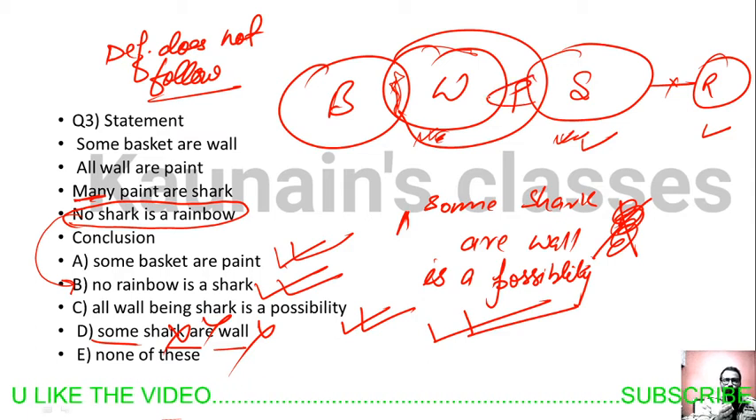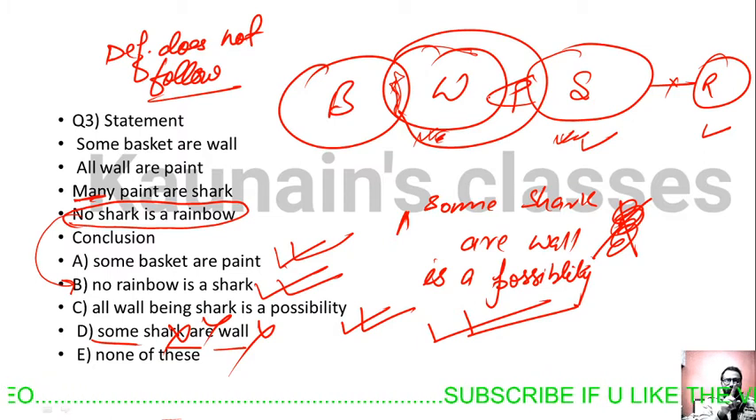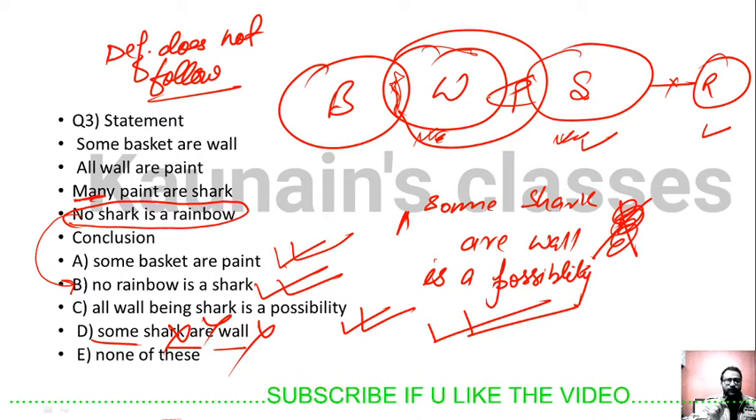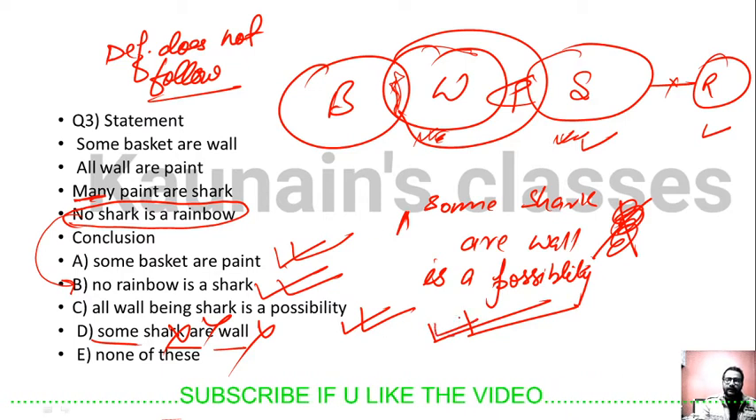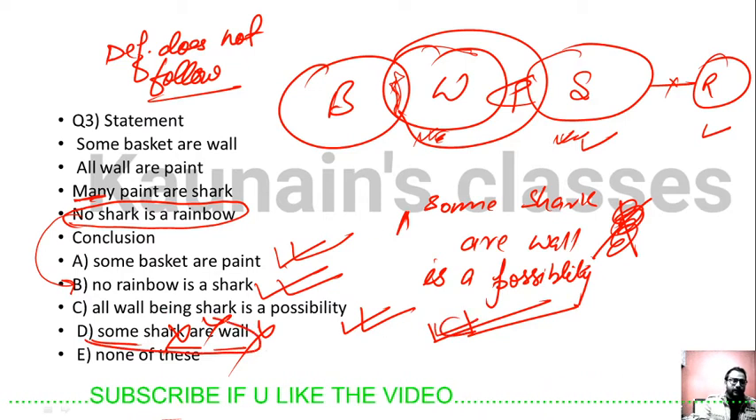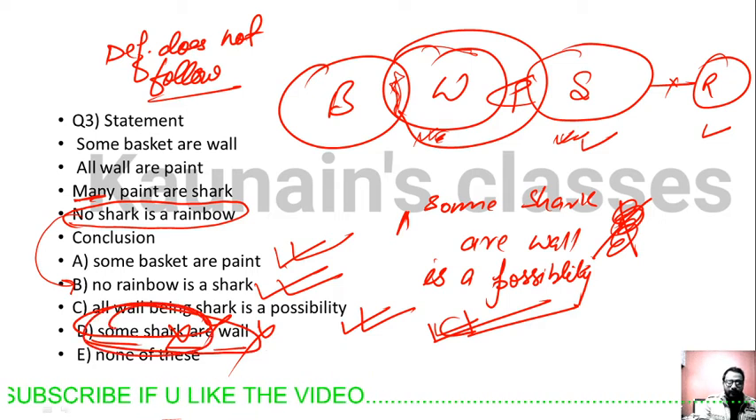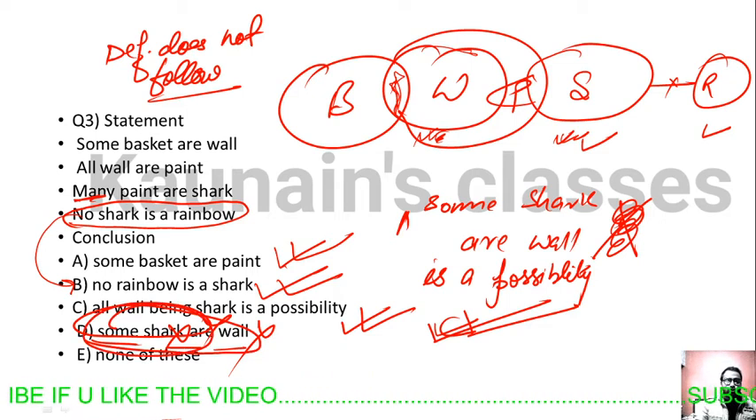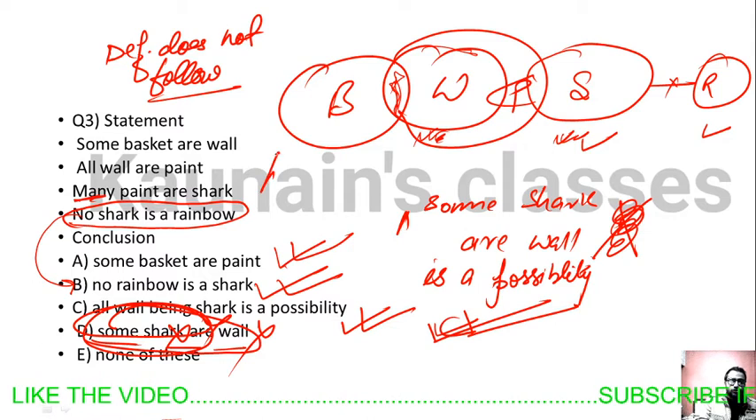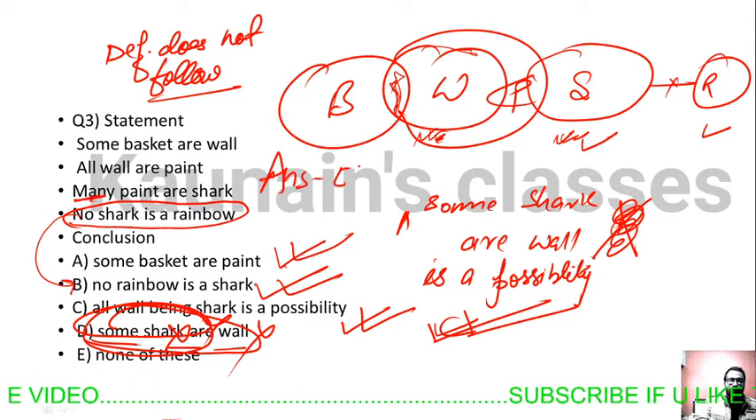Since this statement is correct, we can make shark like this. So some wall are being shark. This possibility is following and it's not violating any of the basic statements. So this possibility is correct, and this statement can't be a definitely does not follow statement. So what is our answer in this question? Our answer in this question is answer number E.